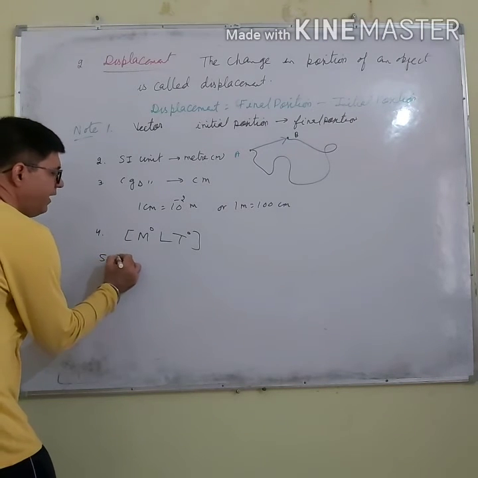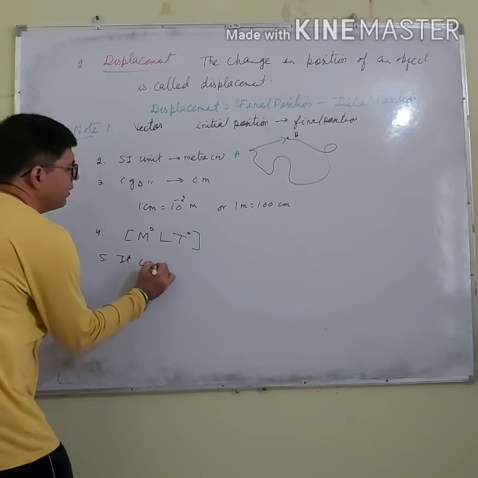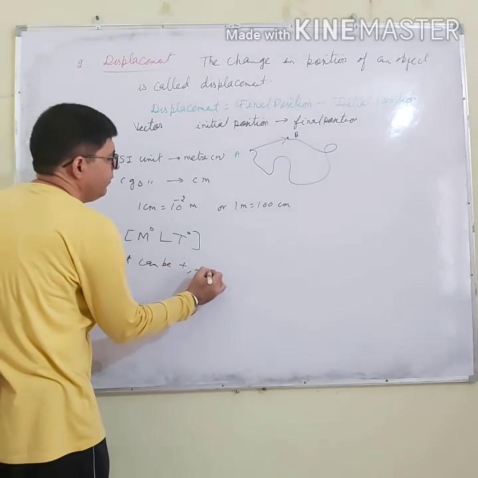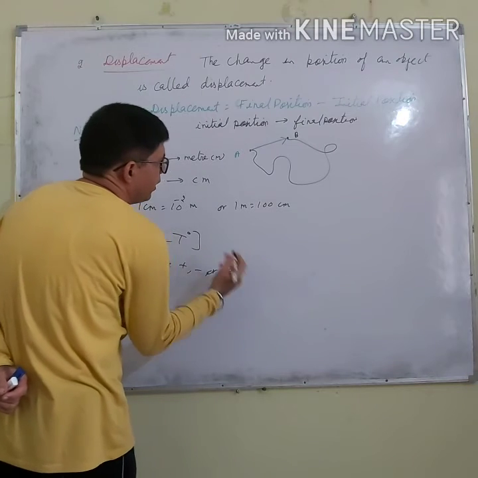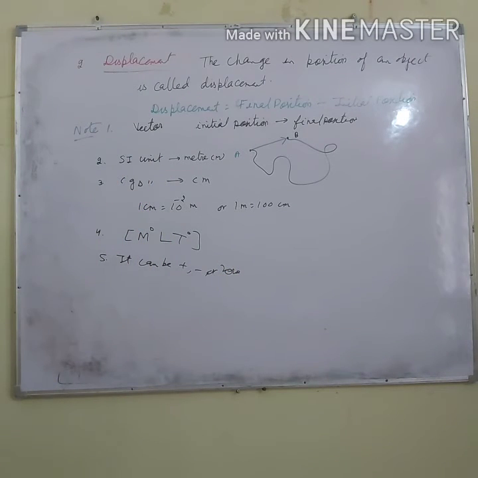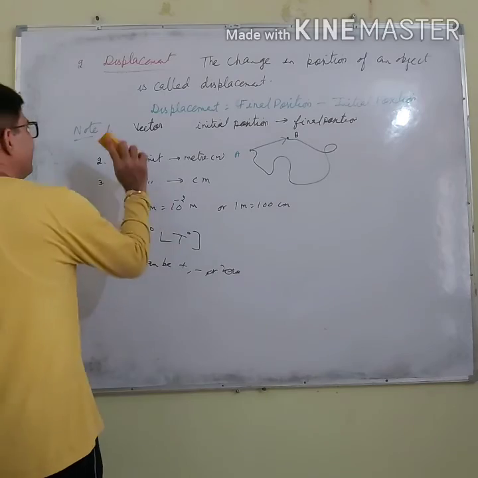Fifth point is that it can be positive, negative, or zero. Under what situations it can be positive, negative, or zero, we will discuss in the numericals also. Right, so these are the points about displacement. So let us do a question with the help of which you can understand the concept.